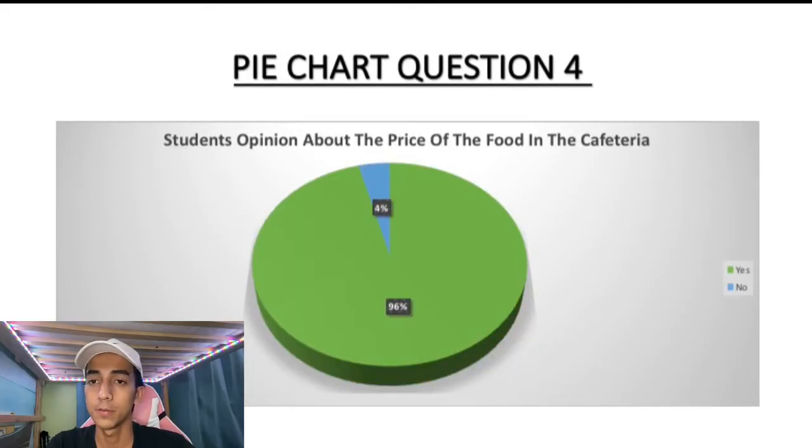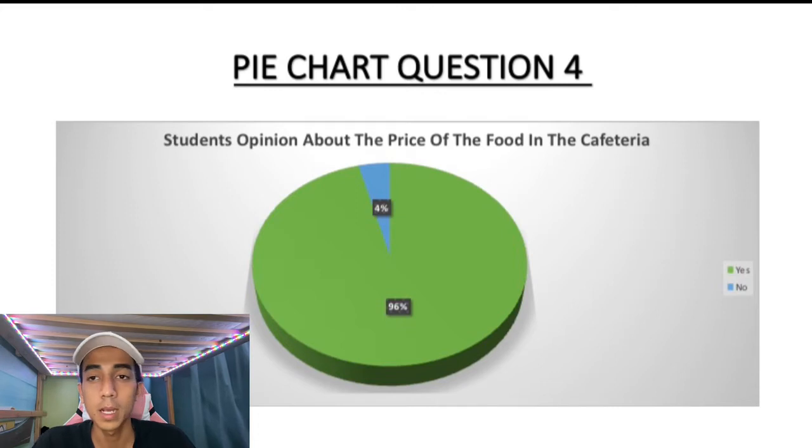Pie chart, question 4. Students' opinion about the price of the food in the cafeteria. The diagram above shows a pie chart about students' opinion on the price of the food in the cafeteria. In the pie chart, we see that more than a majority of the students agree that the price of the food in the cafeteria was reasonable. Second, below a tenth of the students disagree that the price of the food in the cafeteria was reasonable.